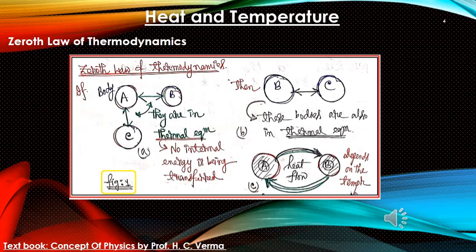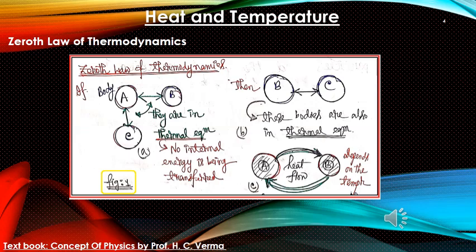That means no internal energy is being transported among these bodies. If there is no internal energy in transport, then there is no heat transfer among these bodies.